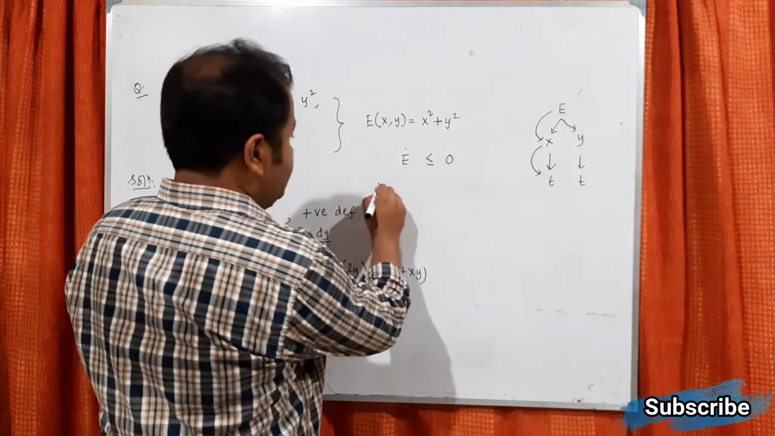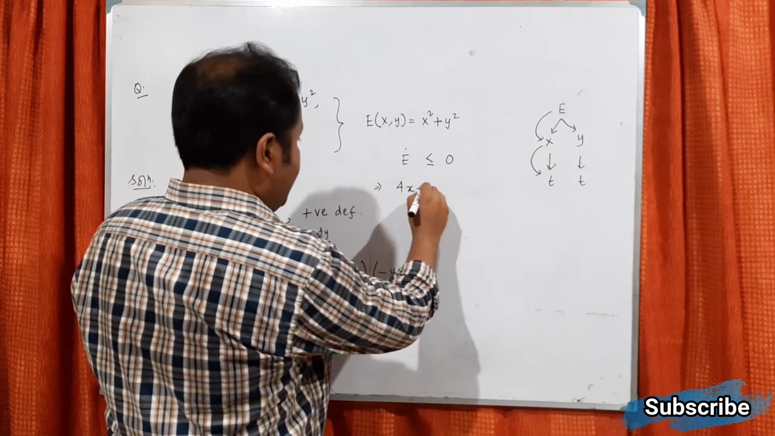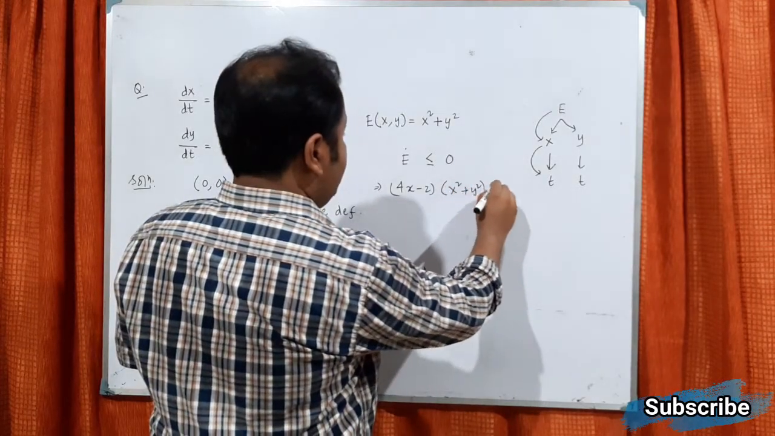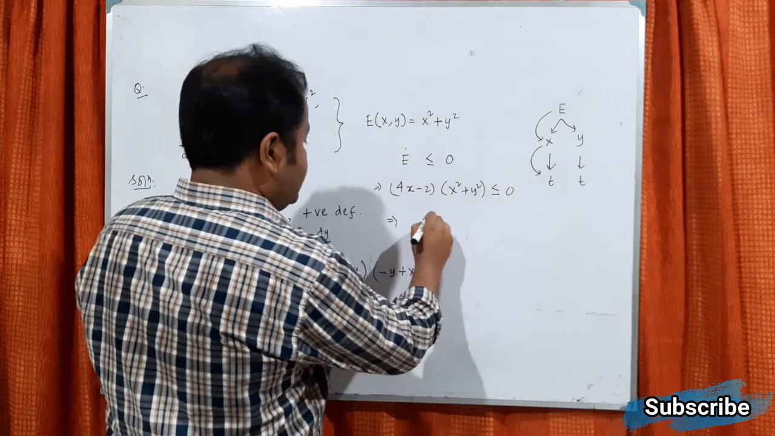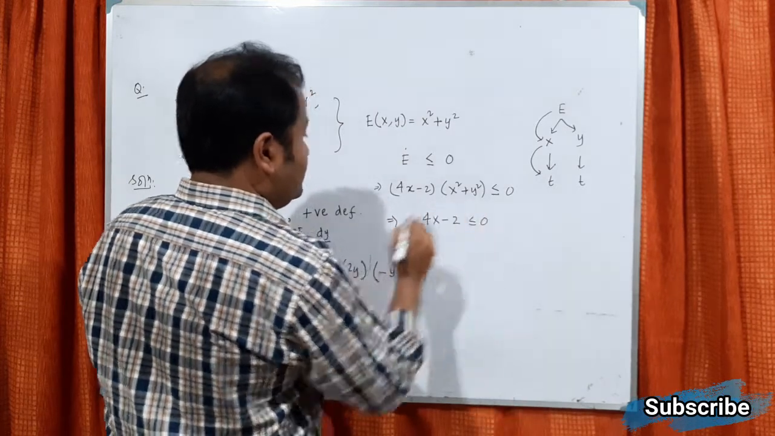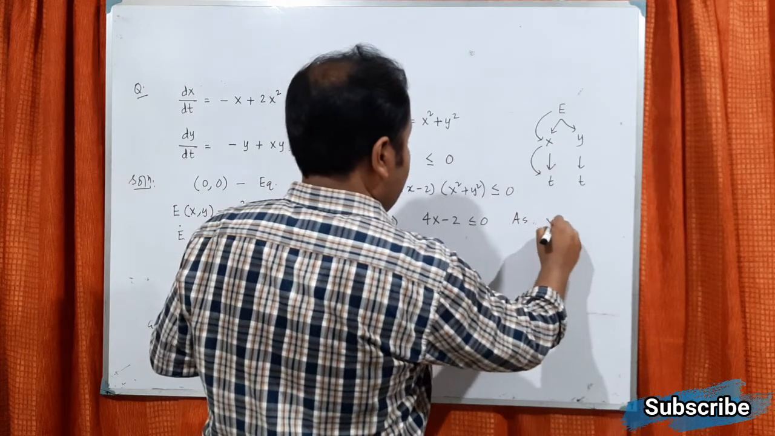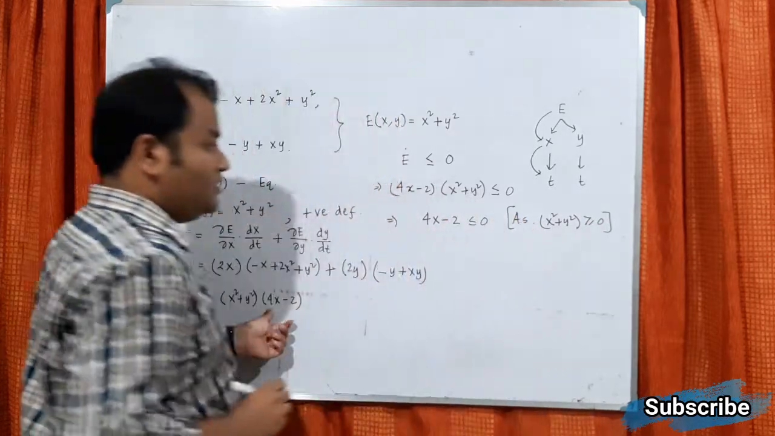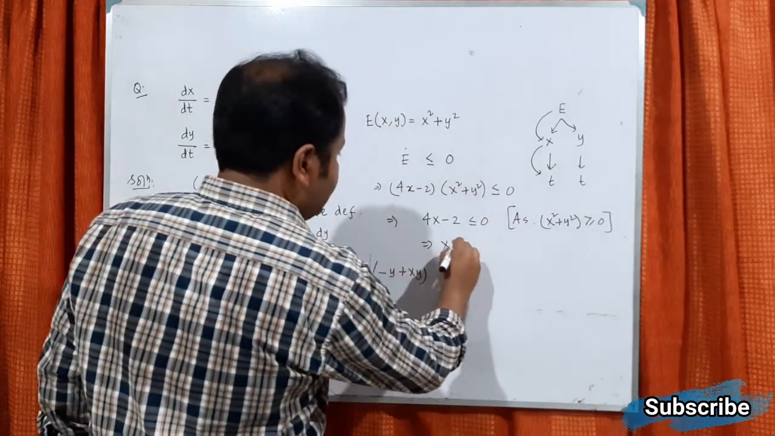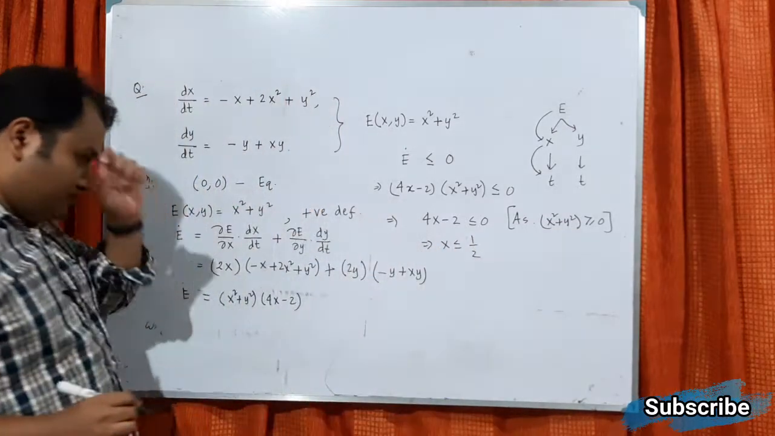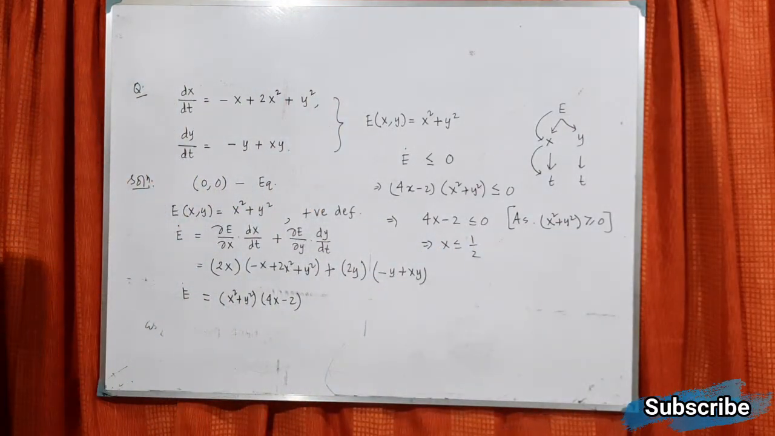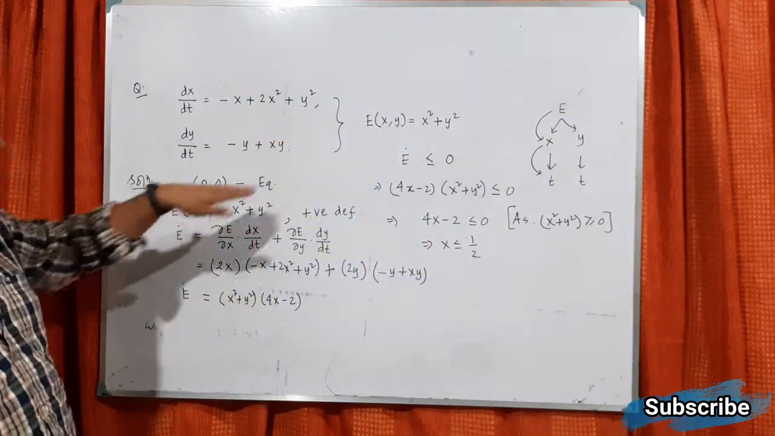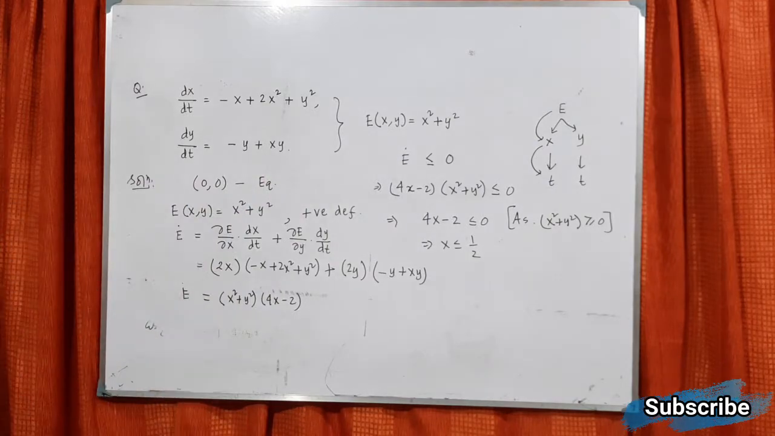So this implies (4x minus 2) into (x squared plus y squared) will be less than or equal to 0. So this implies 4x minus 2 is less than or equal to 0, as x squared plus y squared will always be greater than or equal to 0. Understand? So this will be x less than or equal to half. So we have got a condition that if x is less than or equal to half, only then E dot will be negative or non-positive.